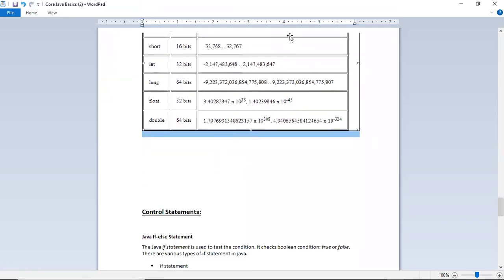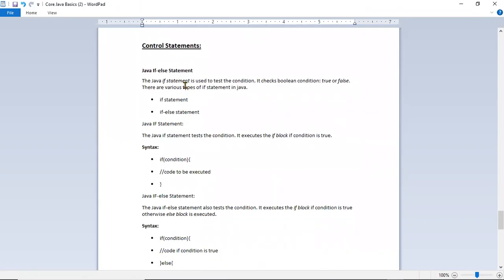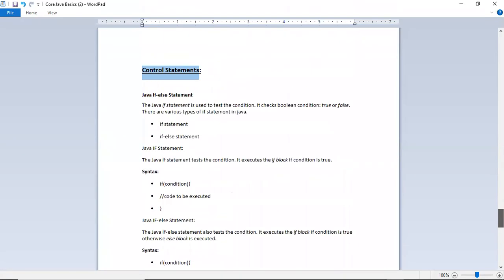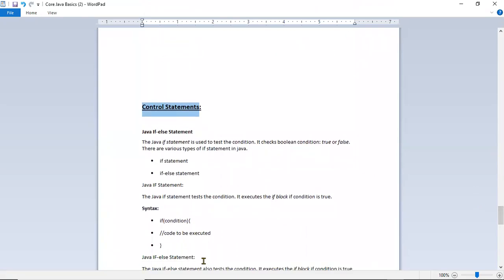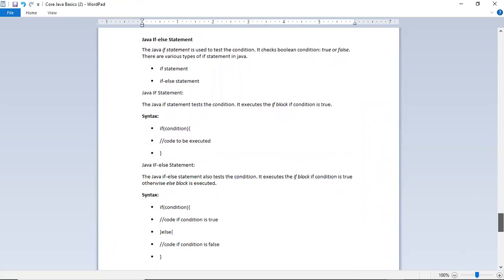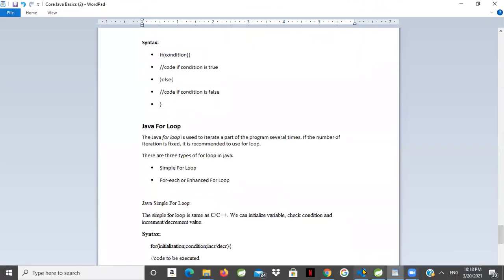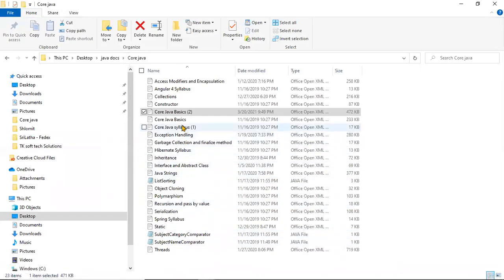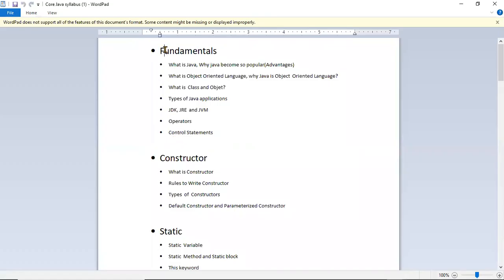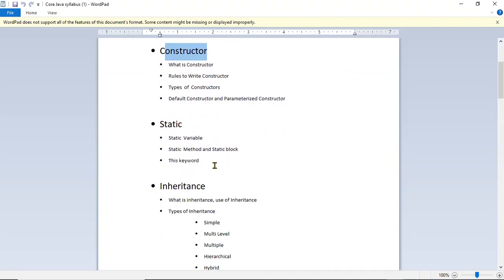Now I think only 2 minutes are left. I will continue tomorrow with control statements like Java if-else and all. This will complete the Java basics, the first topic, and then we'll move on to the next topic. Let me open the syllabus. After fundamentals we can go with the constructor. This is also a very important topic. I will start constructor tomorrow, like what is a constructor in Java and all this.